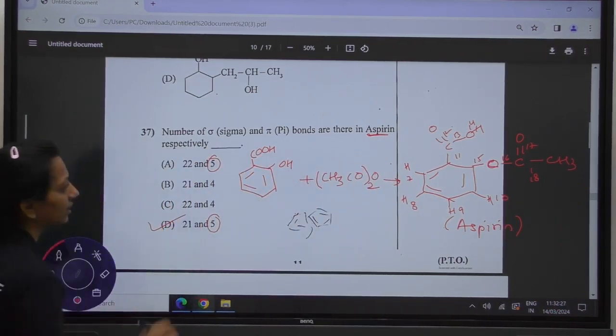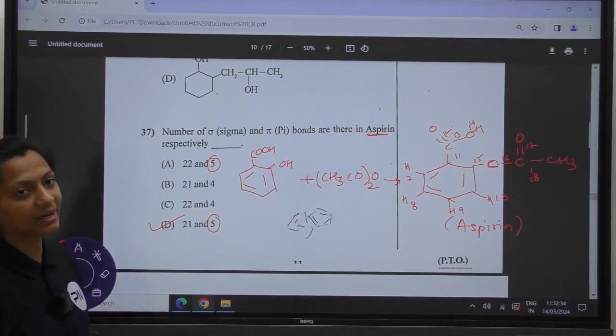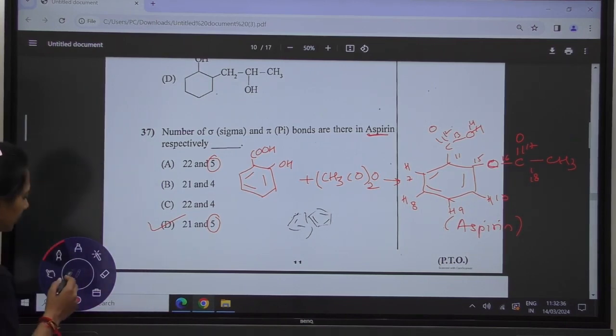So the correct answer is D. You are having 21 sigma bonds and 5 pi bonds. Okay, moving towards the next question.